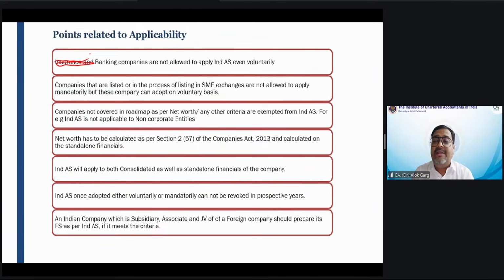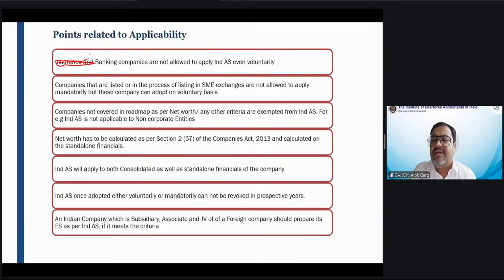Consider an Indian company which is a subsidiary, associate or JV of a foreign company, for example, ABC India Private Limited, a subsidiary of ABC USA Limited. The parent is sitting in the US and is also listed in the US. It is not an Indian entity, it is a US entity. The US entity has a subsidiary in India, and this Indian subsidiary is very small.